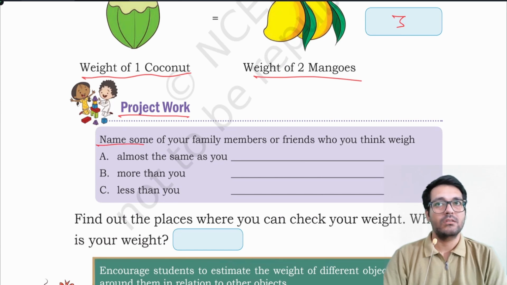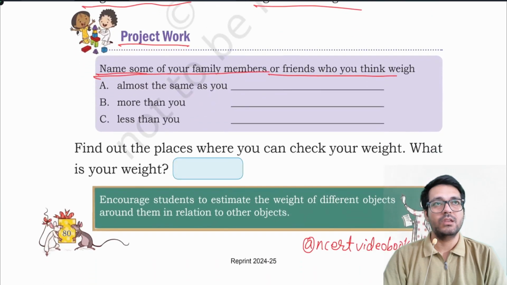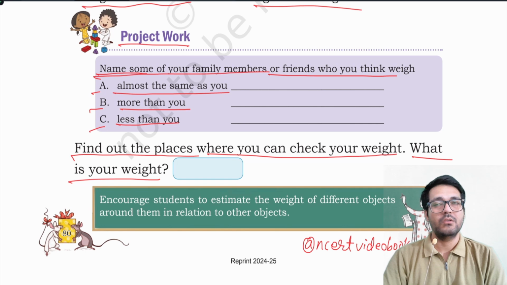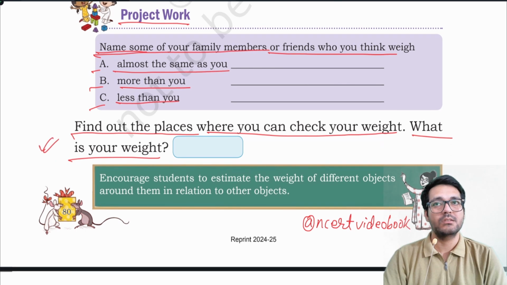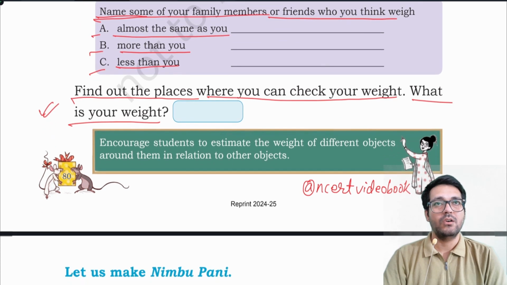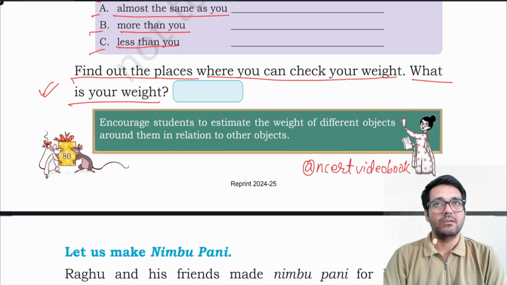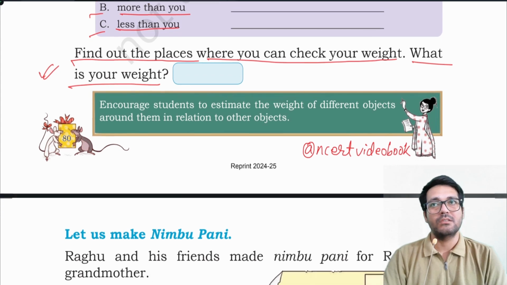Project work. Name some of your family members or friends who you think weigh A. Almost the same as you, B. More than you, C. Less than you. Find out the place where you can check your weight. What is your weight? You can check your weight at hospitals, at school, at some shops, or at railway stations, outside the railway station.